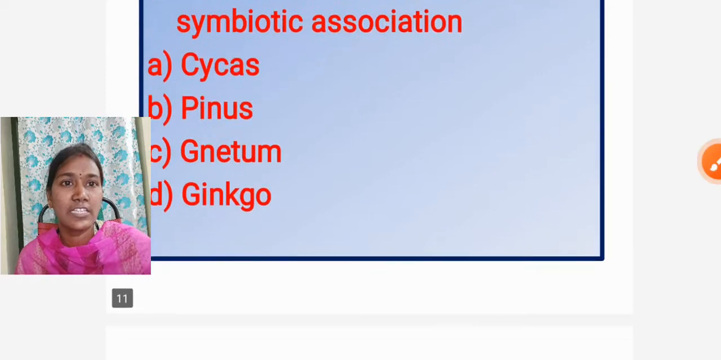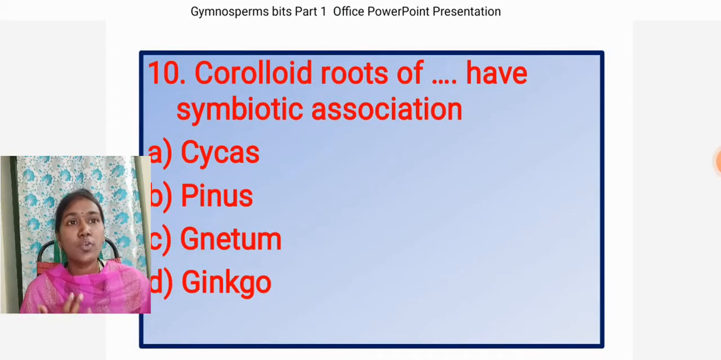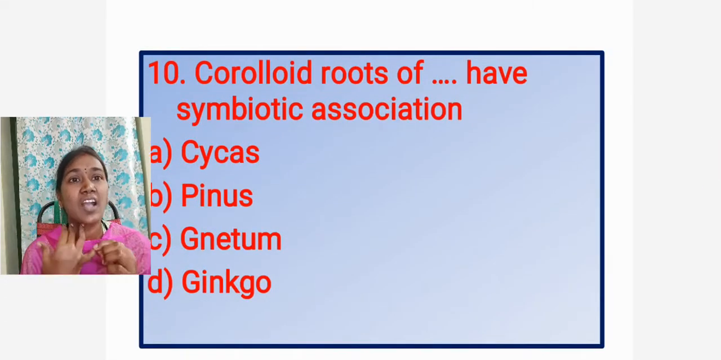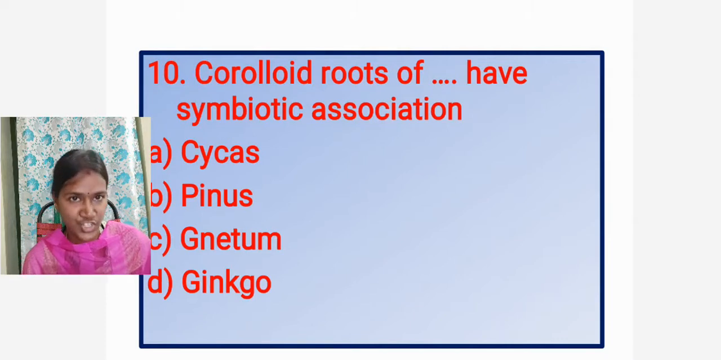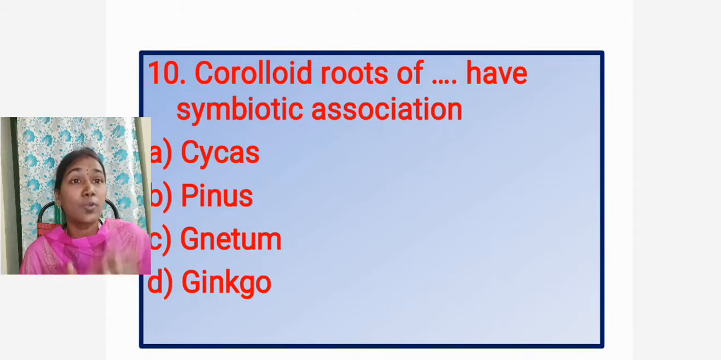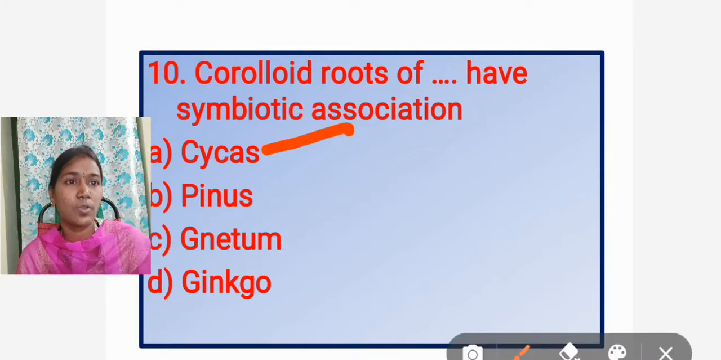Going to the next question, that is, coralloid roots of dash have symbiotic association. This question is asked many times in different ways. Coralloid roots of dash plant have symbiotic association. Absolutely, the answer is Cycas.